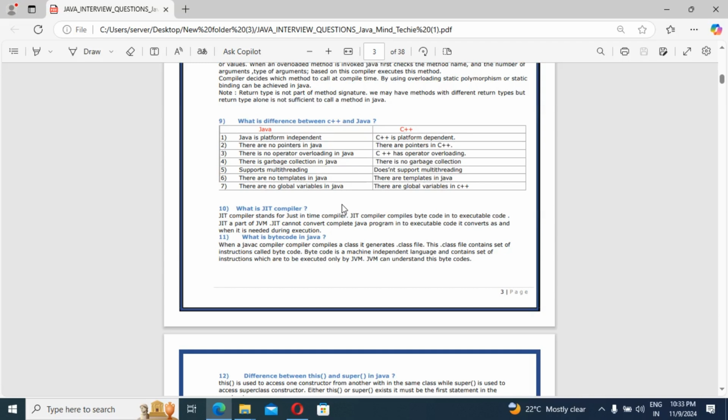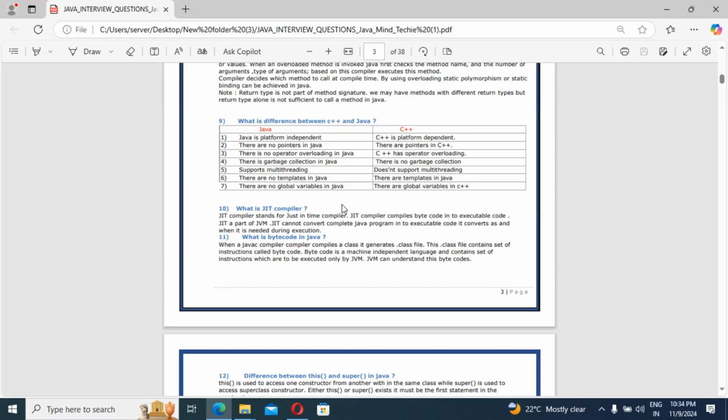So guys, what is bytecode in Java? These are all basic questions, but many candidates don't know this. When the Java compiler compiles a class, it generates a .class file, as I already mentioned. This .class file contains a set of instructions called bytecode. Bytecode is a machine independent language, in simple words, containing a set of instructions to be executed by the JVM. And the JVM can understand this bytecode only, not any other code.